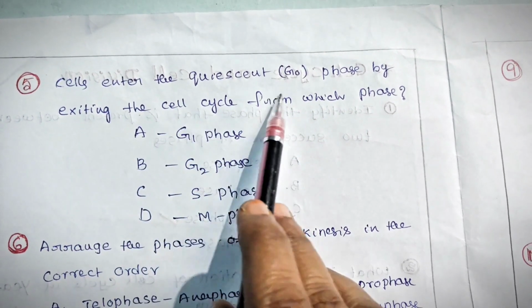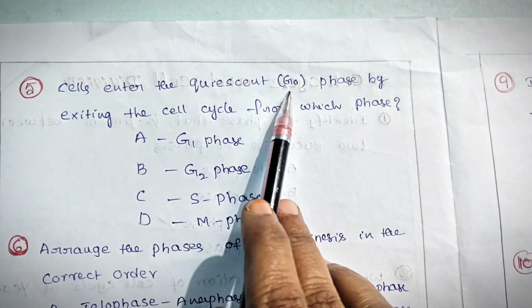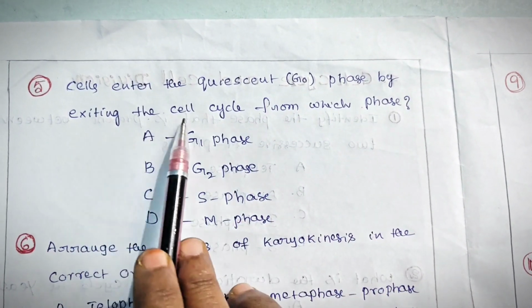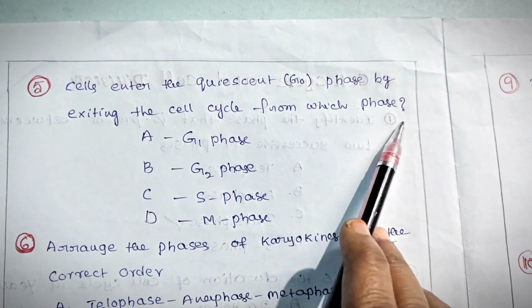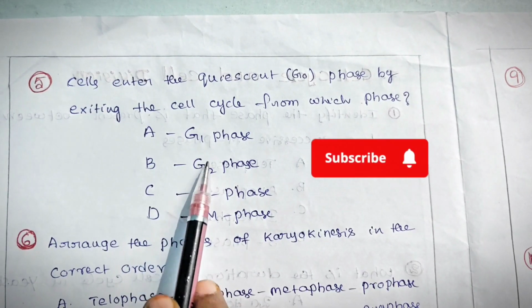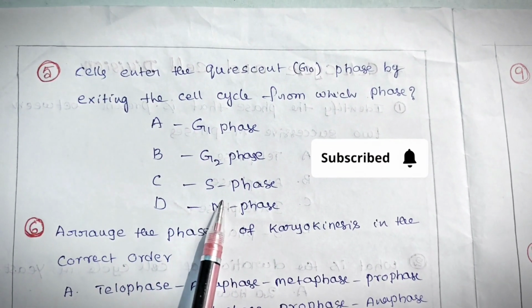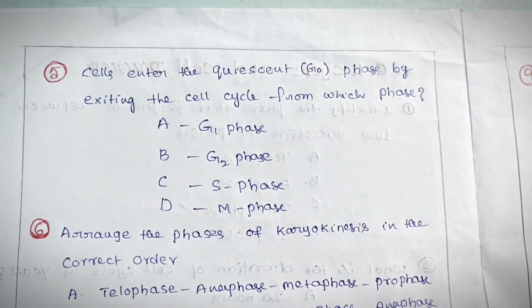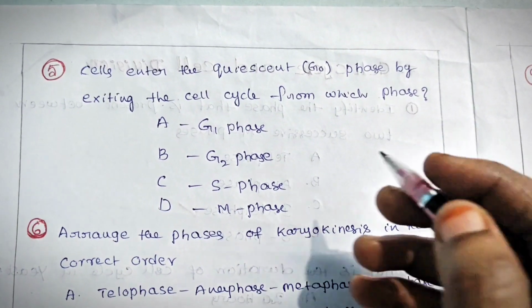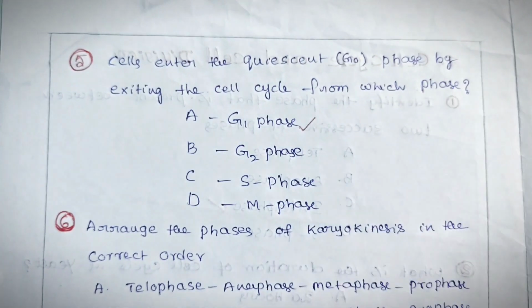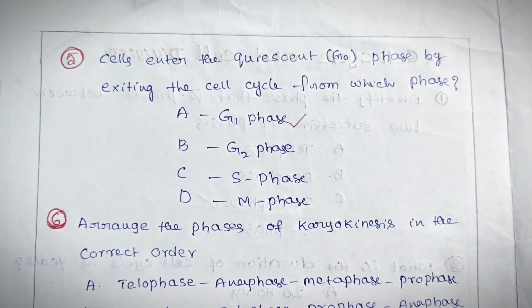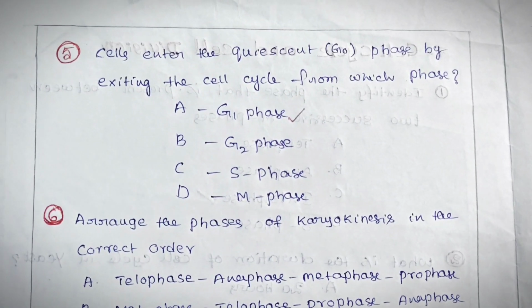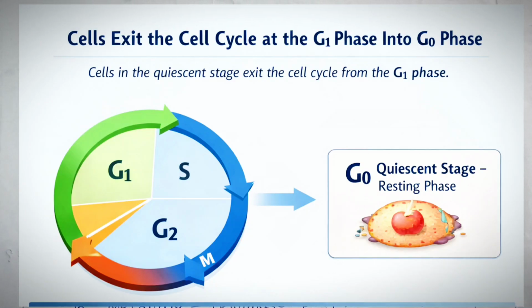Cells enter the quiescent phase, nothing but the G0 phase, by exiting the cell cycle from which phase? Options are G1 phase, G2 phase, S phase, M phase. For this, G1 phase is the correct answer. The cell cycle has 4 phases.